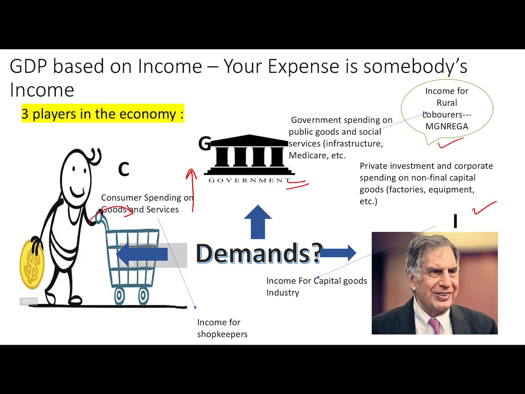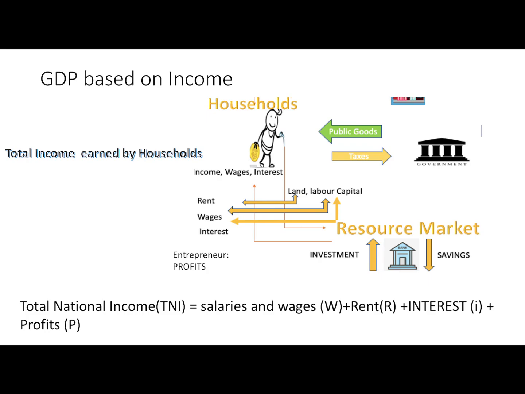And what we have done in GDP by production is calculate GDP by the total output produced by firms. Now in GDP by income, we'll calculate the total income of households, that is people like you and me. So let's see the total income by households. First of all, from where will households get their income? Households are people like us.